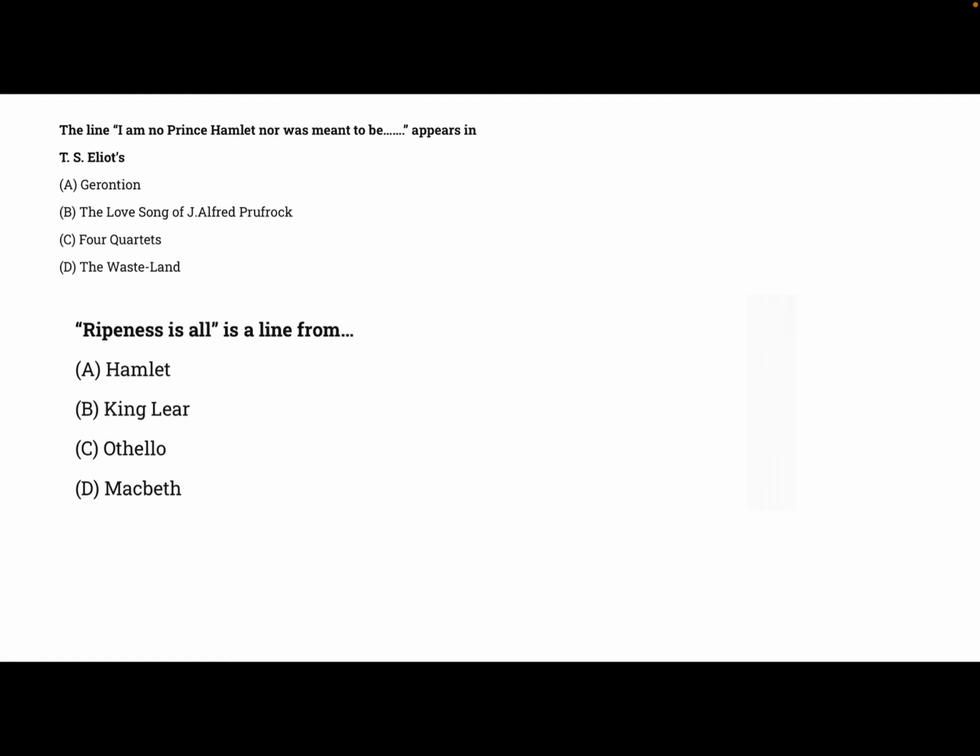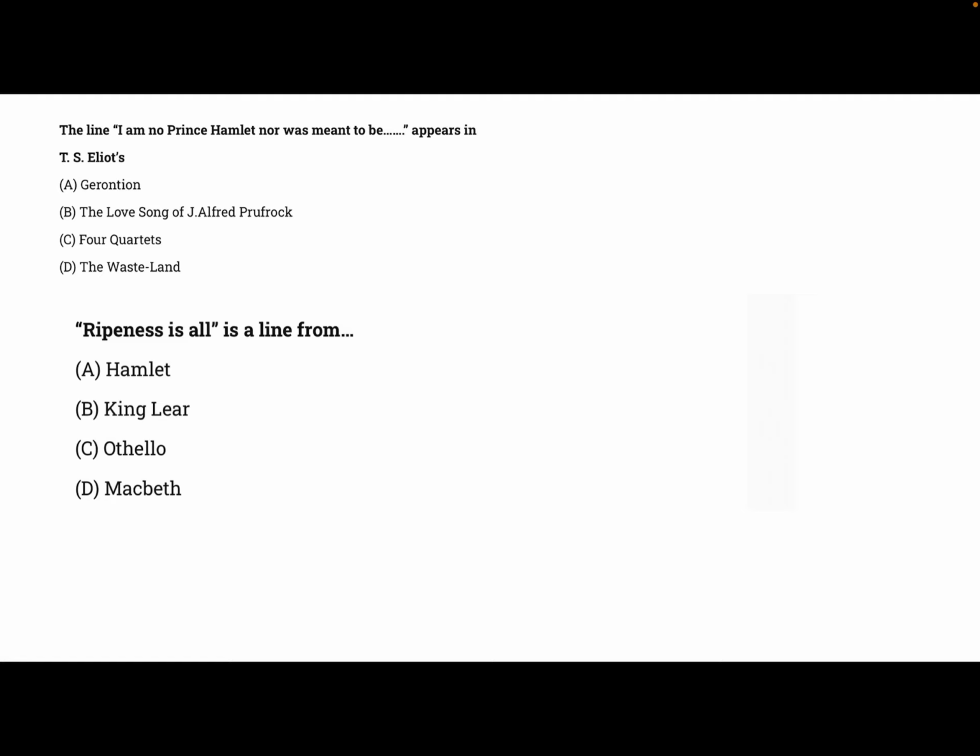Apart from that, this is a very important line which appeared in one of the works of T.S. Eliot. So please, all of you, try to find out the answer and write it in the comment box. And tomorrow, in the next video, you will get the answers to these questions. So please do write the answers in the comment box.